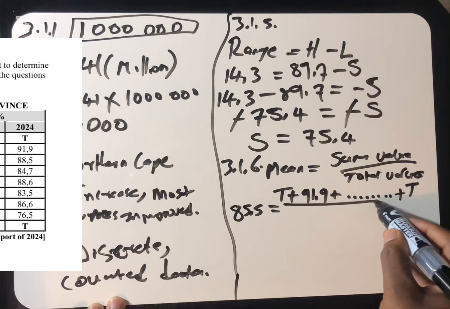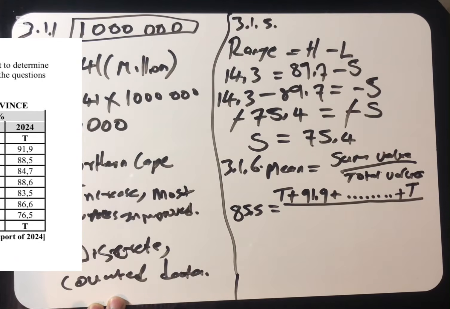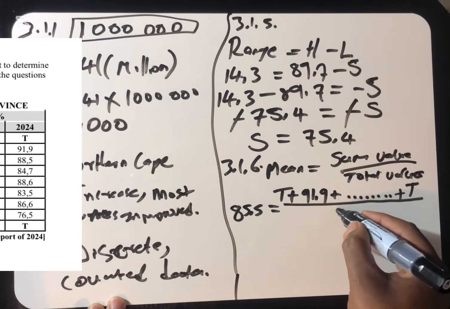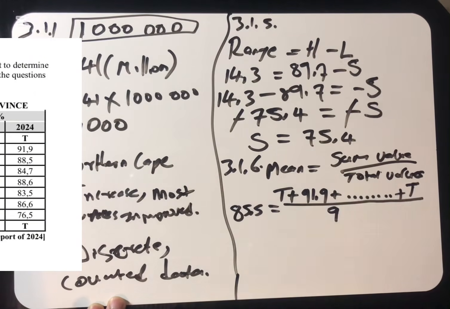We divide this by the total numbers that we have. How many numbers do we have here? We're having 1, 2, 3, 4, 5, 6, 7, 8, 9. We're having 9. We're going to divide this by 9.